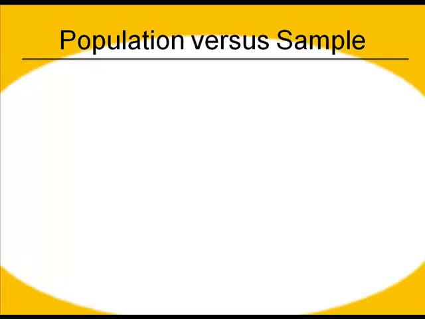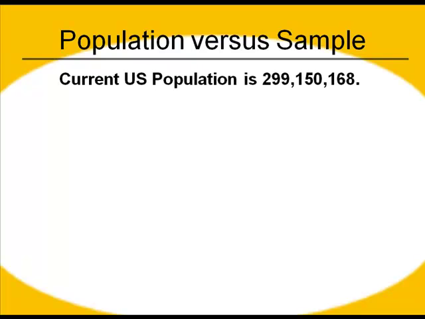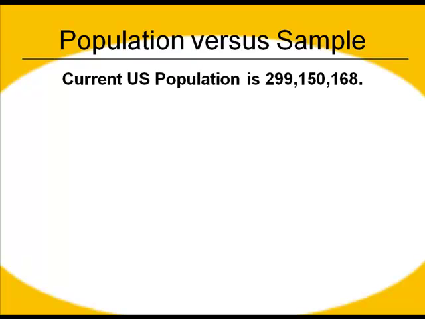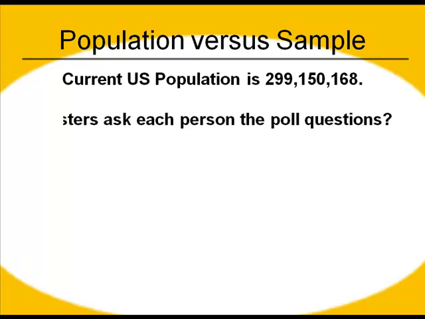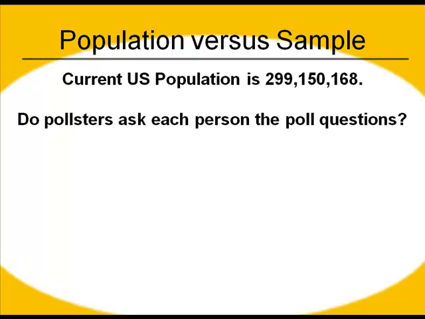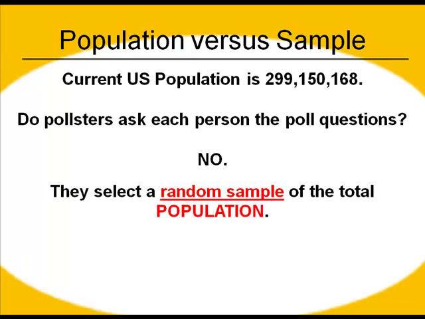So in summary of population versus sample, what we've got is, for example, the current population in the United States is roughly 299 million, or right at 300 million people. If I want to know how they feel about something, I don't have to ask each person the questions. What I can do is take a sample of the population. You'll notice I use the term random sample of the population here.